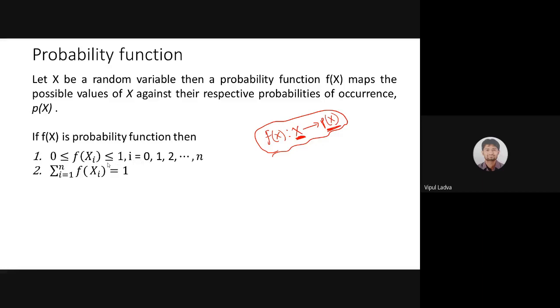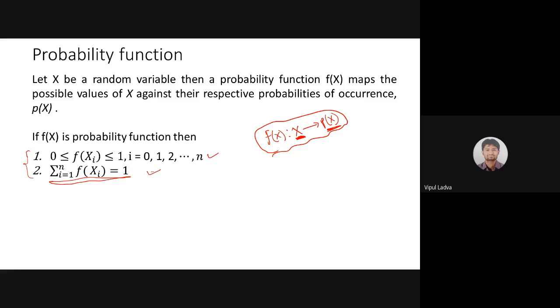I is my variable, and it will take values 0, 1, 2, 3 up to n, because my random variable x is going to assume the values x0, x1, x2, x3 up to xn. But what we need to take care of is that each and every probability must lie between 0 and 1. And the second most important condition is that the summation, the addition of all such probabilities of random variable x, must be 1. Both of these are very, very important.